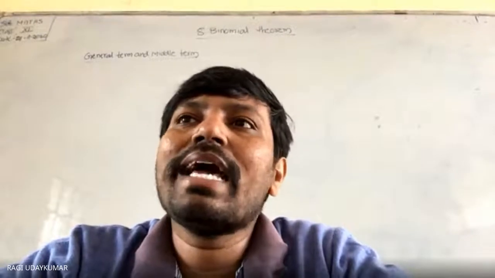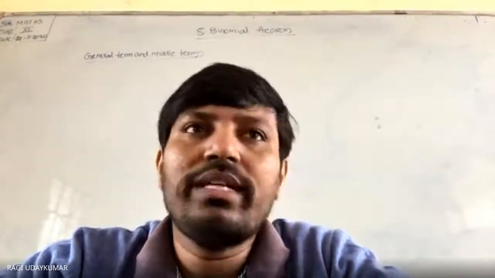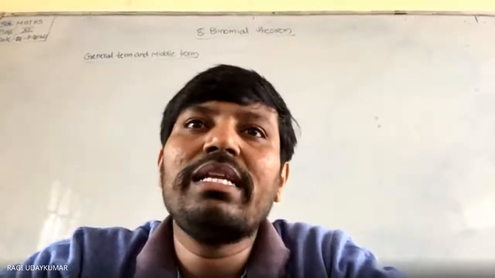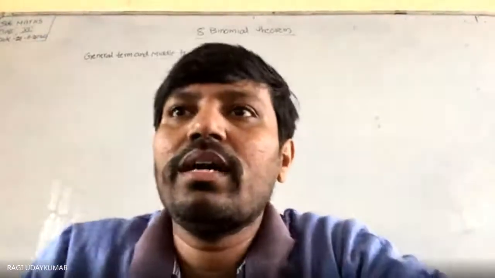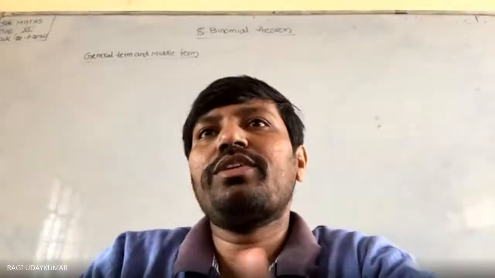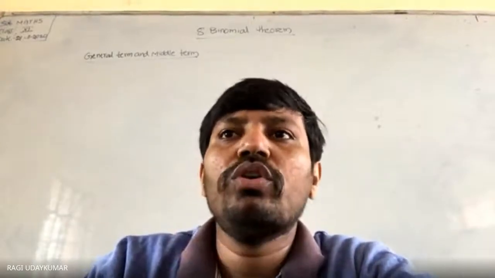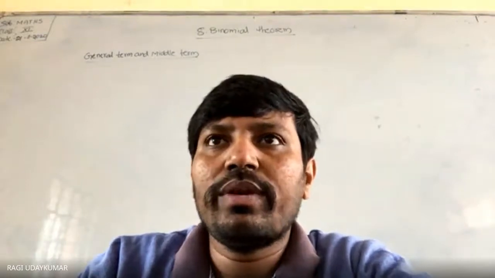And exactly you can find out the general term. If I am asking you to find out the fourth term, fifth term, seventh term, or exactly what is the middle term, that you can find out using this concept, middle term or general term. So general term, already you know that. Already in the expansion of a plus b whole to the power of n, I told you what is general term. So first let us go through this one so that easily you can understand.